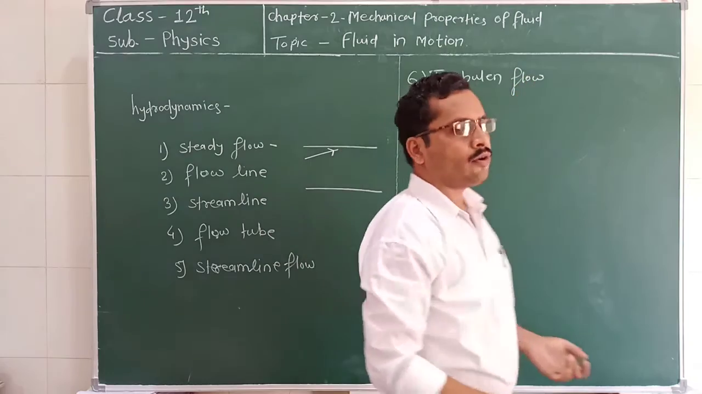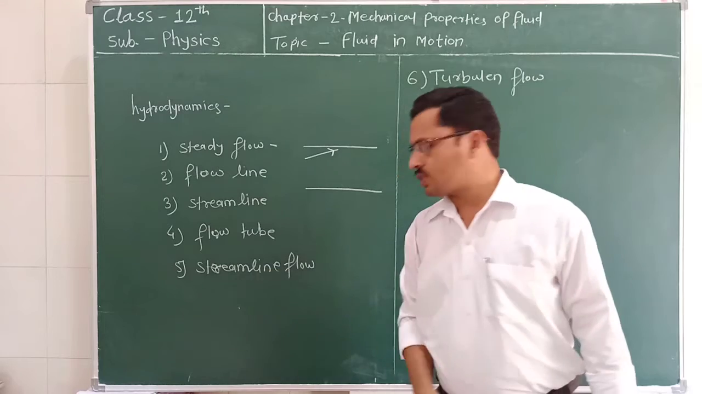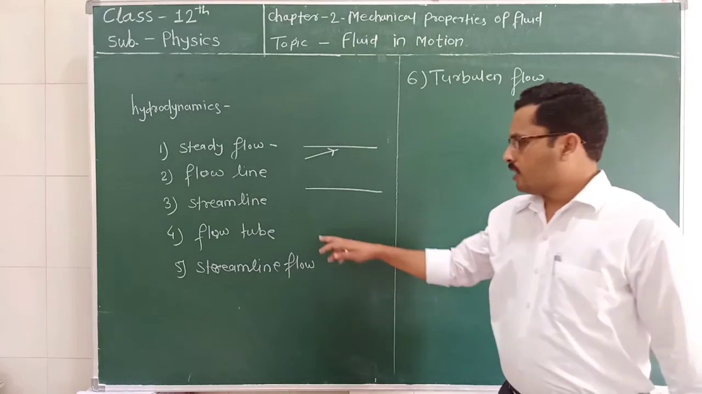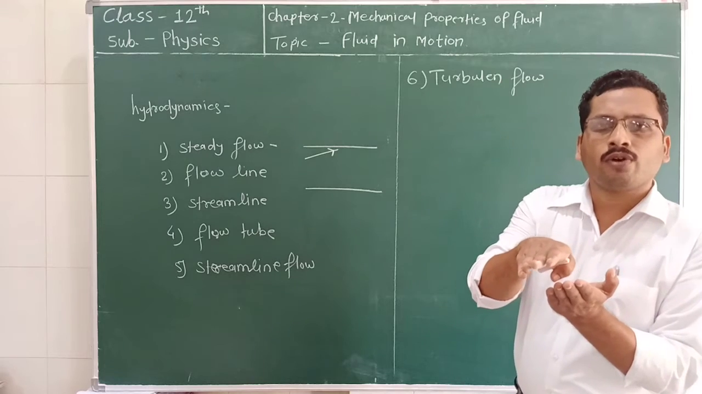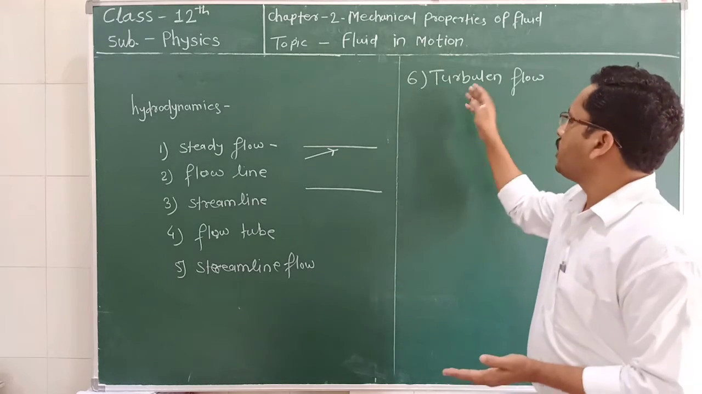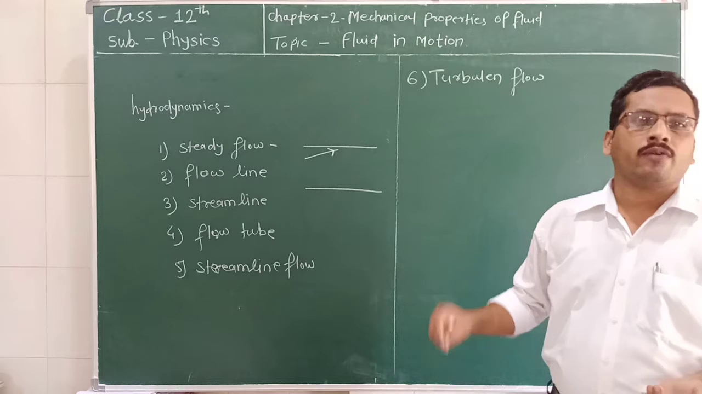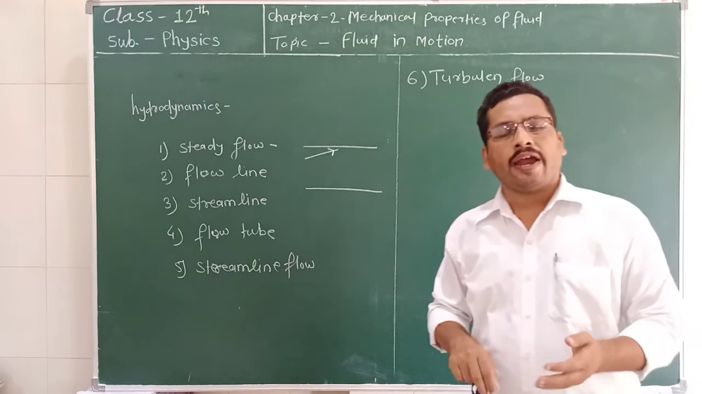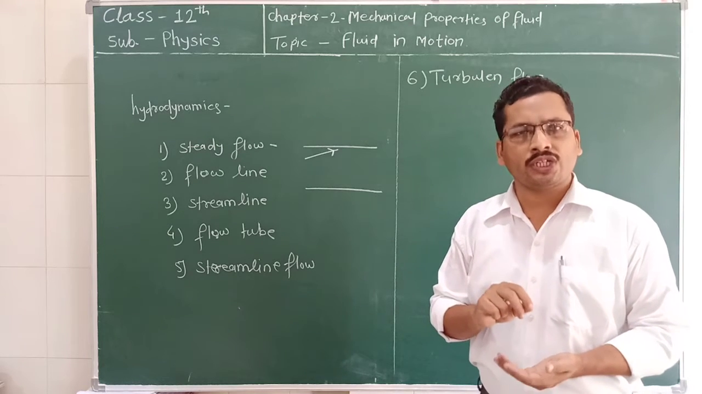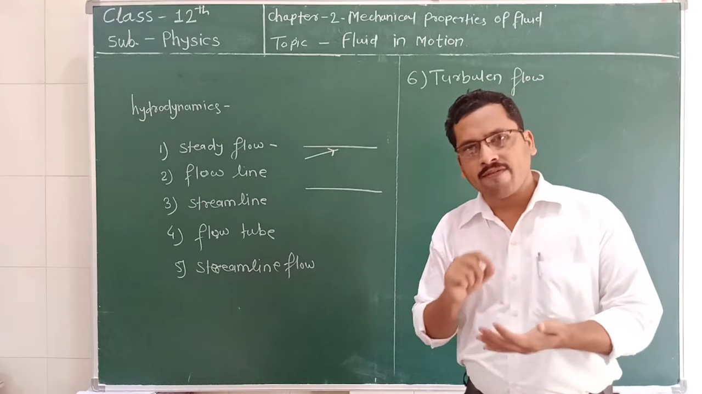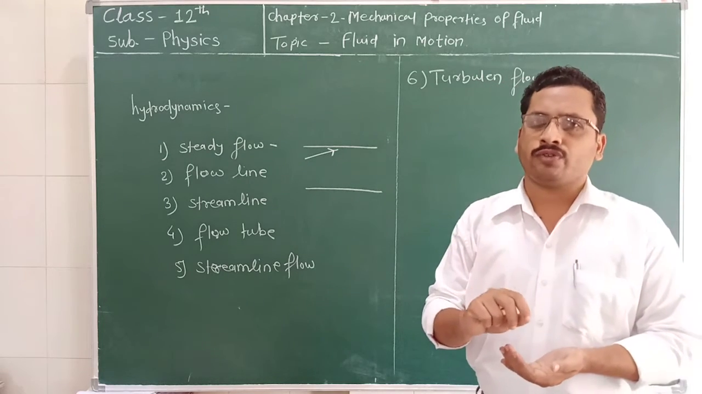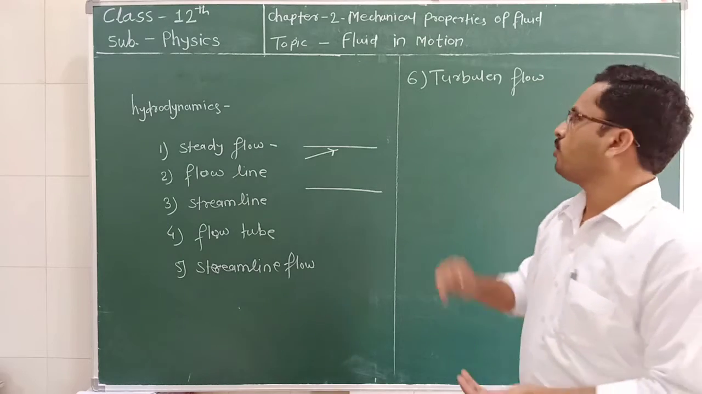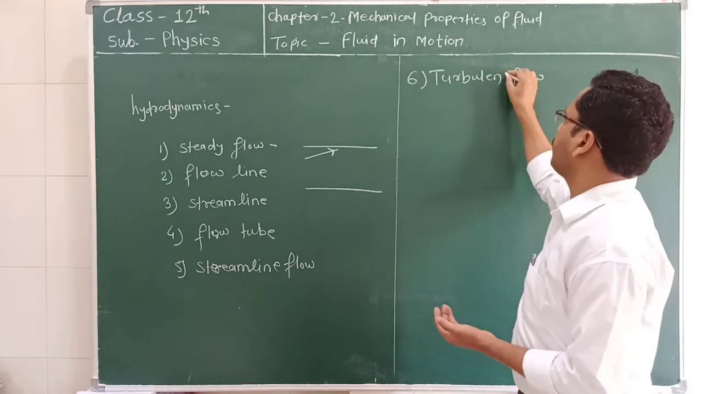What is turbulent flow? It is exactly the opposite case of streamline flow. In streamline flow, one layer moves smoothly over the other layer. In turbulent flow, the velocity of the particle at a given point changes continuously and has a velocity greater than a certain critical velocity. Such type of flow is called a turbulent flow.